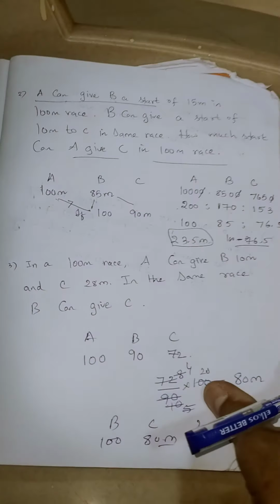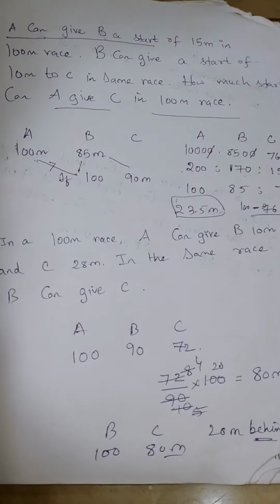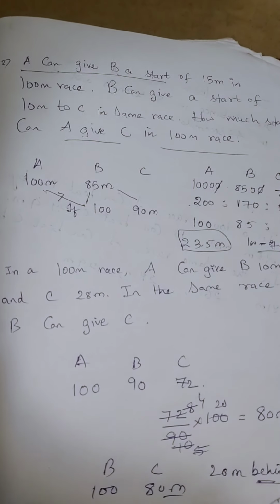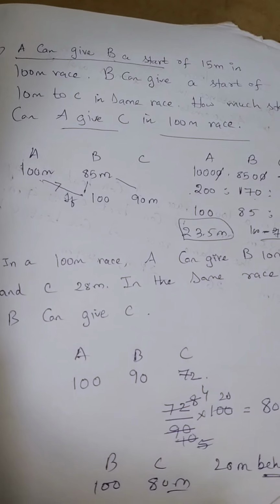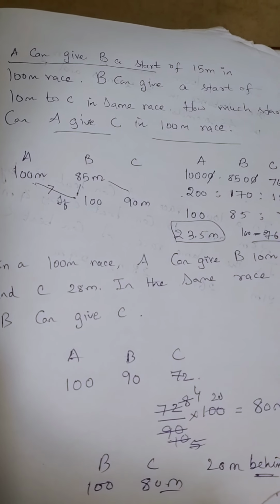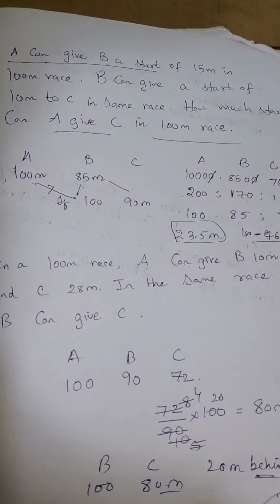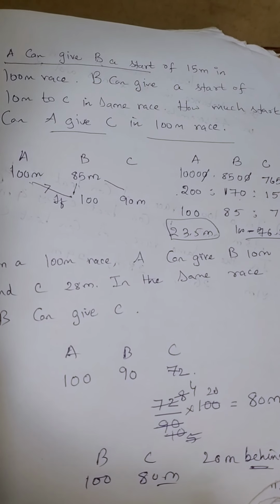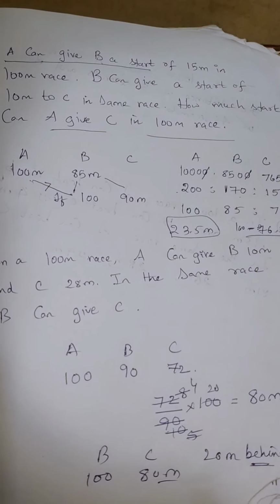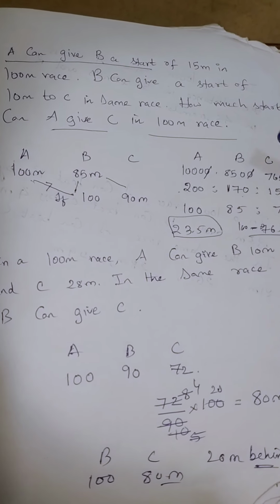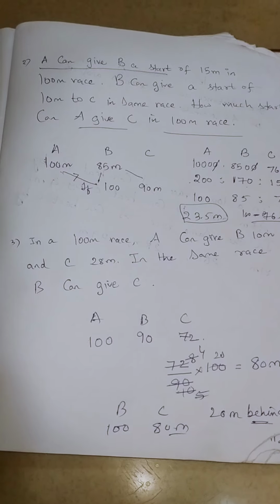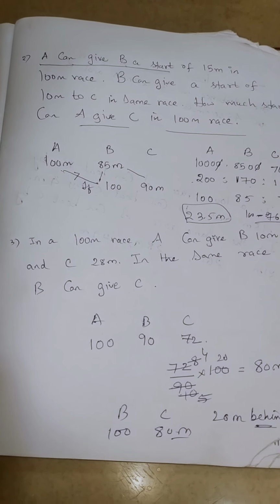That is the answer. So there are two questions in games of races and skill. In the first question, A can give B a start of 15 meters in 100 meters race, B can give a start of 10 meters to C. In the same race, how much start A gives C? A is to B, B is to C, A is to C, he asks. In the second question, A is to B, A is to C. He wants B is to C.